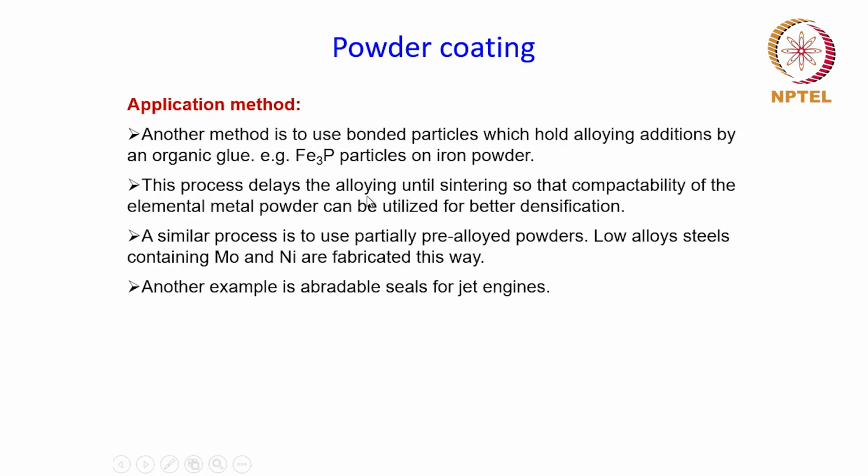And therefore, if you could delay the alloying process, the compaction will be easier, and that is exactly what is achieved in this case when the alloying element is added in this manner to the powder, so that the alloying happens only at the final stage during sintering, and during compaction only the elemental powder is present, which leads to better compactability of the powder.